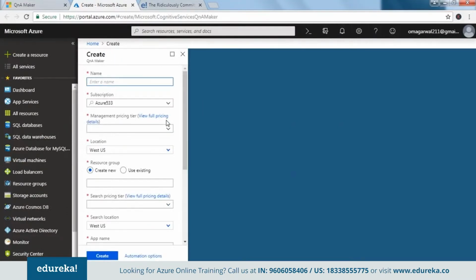If you want to visit the website or the portal first and then open this, you can type Q&A Maker and it would take you to this page where you can click on create, and then this would appear. So this is the Microsoft Azure dashboard. We would be talking about it, do not worry. So we are going to go ahead and create this Q&A Maker service.